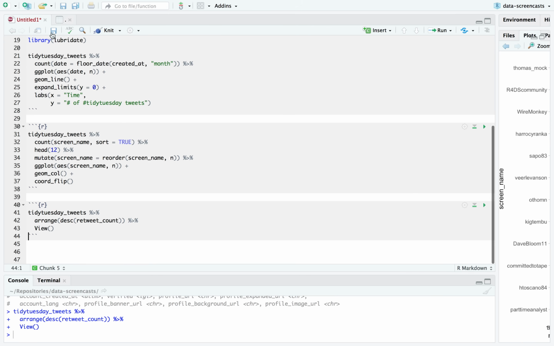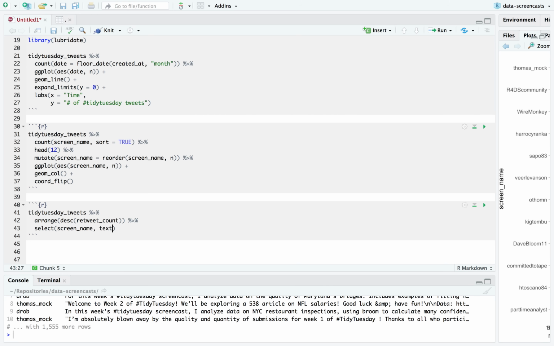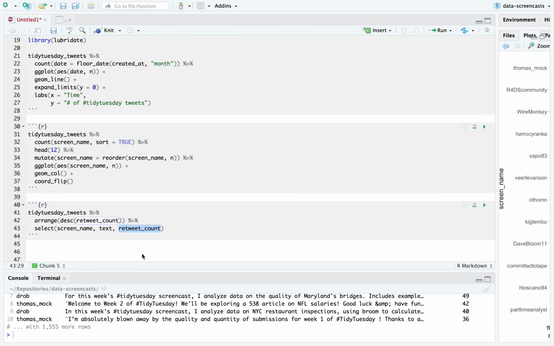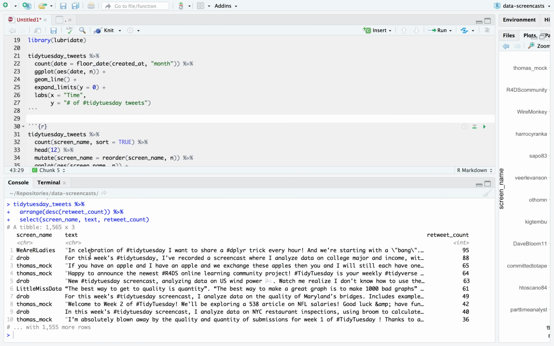And if I just select screen name, text, is it tweet text, and retweet count? Maybe, yeah. Then we could find some things. All right, now we have it for each of these. So good on me, I make 4 of the top 10 for some of these previous Tidy Tuesday screencasts in terms of number of retweets. So, always nice to see that.